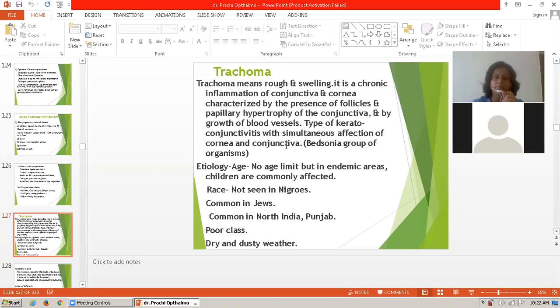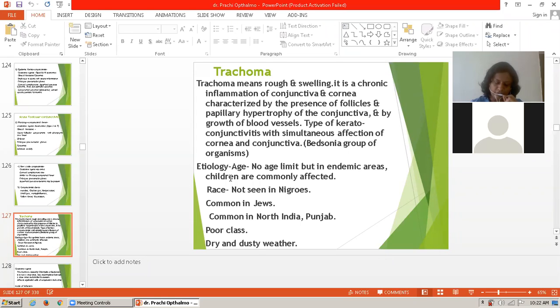So in the cornea there is a growth of blood vessels, and in the conjunctiva there is papillary hypertrophy with the presence of follicles. The specific agent is C. trachomatis, a Bedsonia group of organisms.